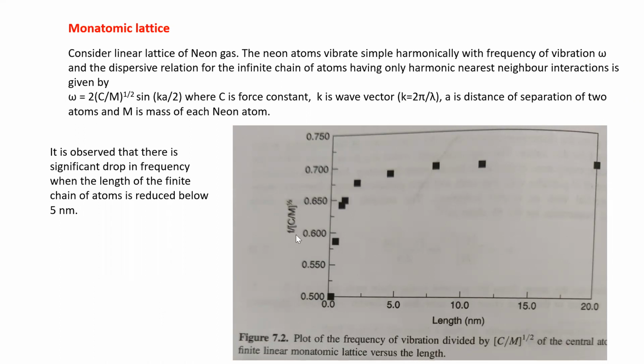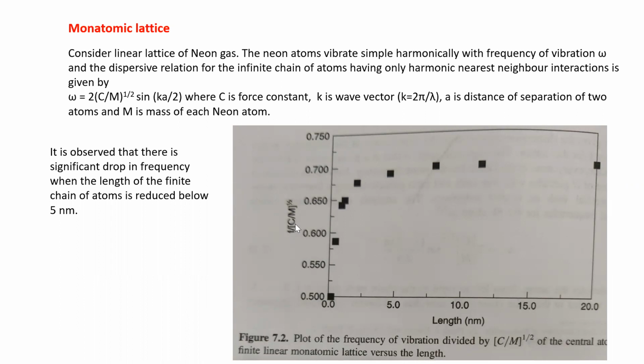Now here, this graph is taken from a published paper, I think. They are using a different notation for frequency, f. We are using omega, that's okay.